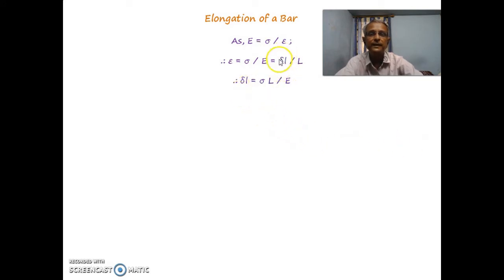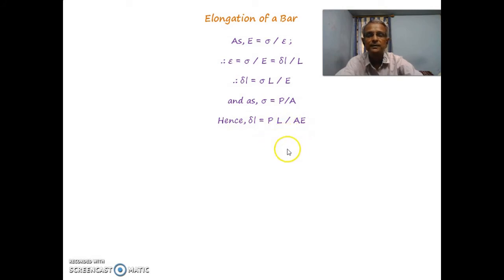So if we keep this delta L on this side, it becomes sigma multiplied by L. If you take this L on this side, sigma multiplied by L divided by E. And we know that stress is force divided by area of cross section. So sigma is equal to P by A. If we substitute this in this equation, for sigma we write P divided by A, and L divided by E as it is. So it gives you delta L is equal to PL over AE.